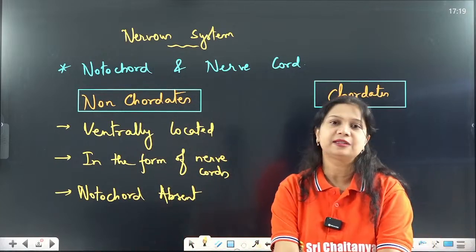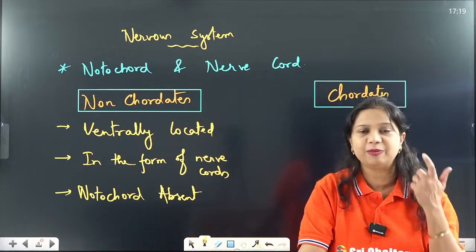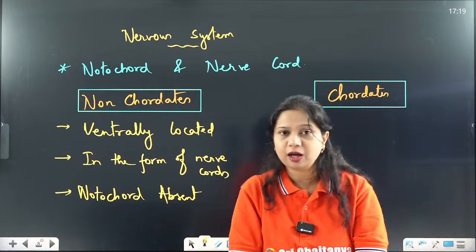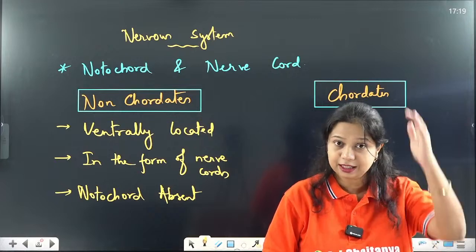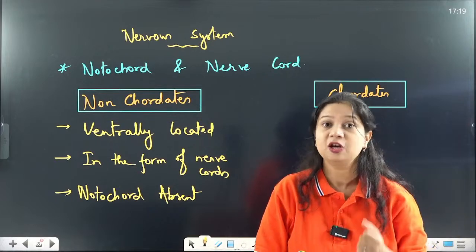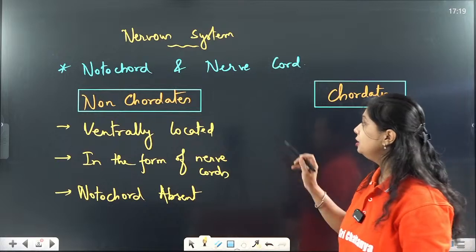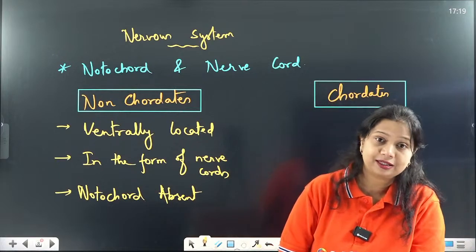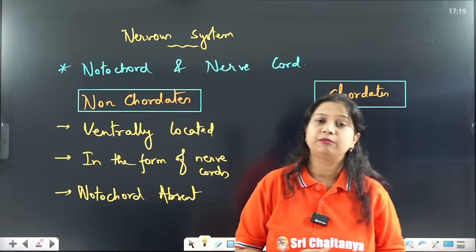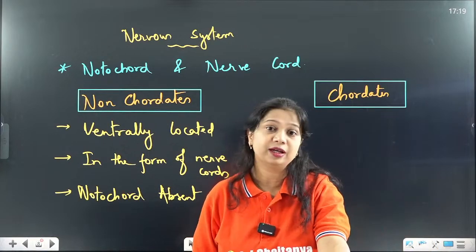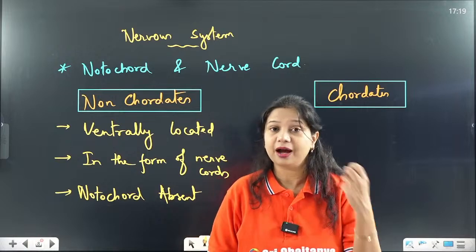Where is the nervous system of the human body present? Just think about it. It is on the dorsal surface. So the human body has the nervous system located dorsally. Now, non-chordates can be anything: a flatworm, a roundworm, annelids, arthropods.